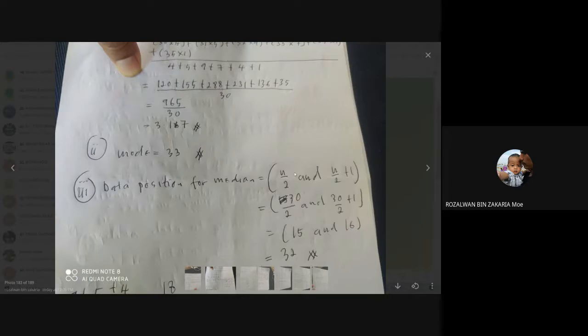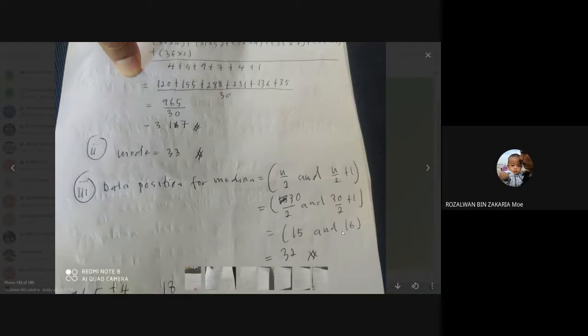So you have to use this formula to find the median: the data position at in bracket n divided by 2 and n divided by 2 plus 1, where n refers to the total frequency. So it is equal to 30 divided by 2 and 30 divided by 2 plus 1, so 15 and 16. That means the median is the data at the position of 15 and 16.